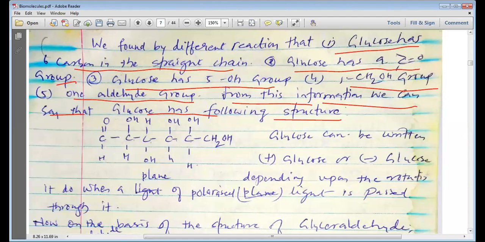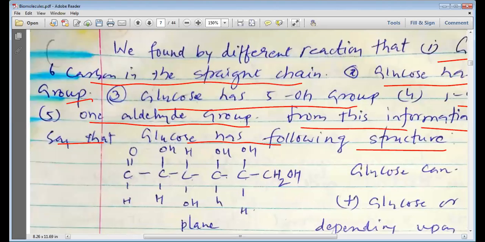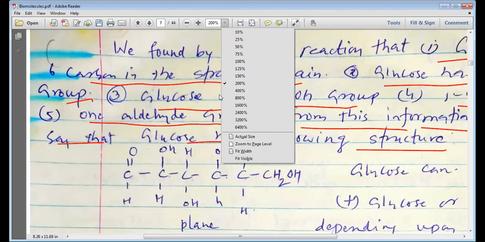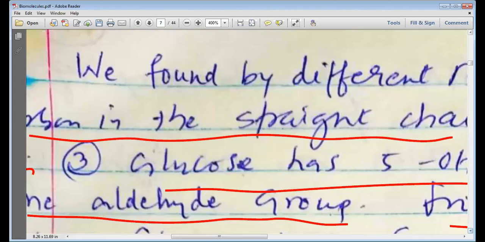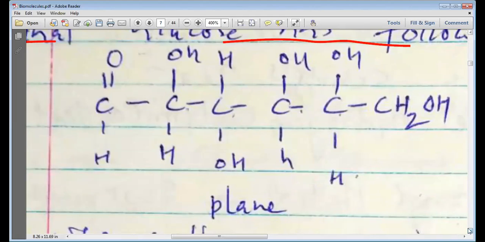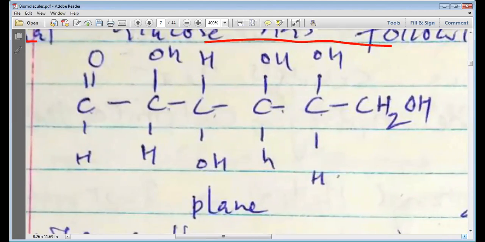So you can see here, we have the structure of glucose in front of you, my dear students. You can see the structure very well. I'm just trying to show you the structure. Can you see the structure on your screen, a complete structure of glucose?